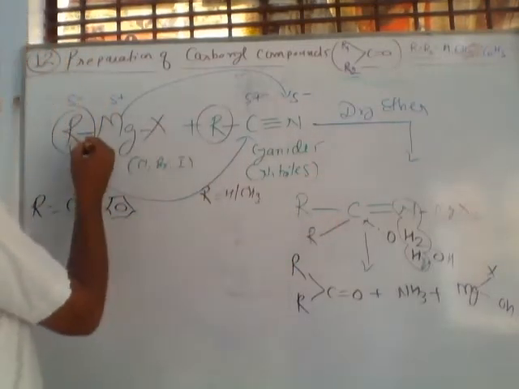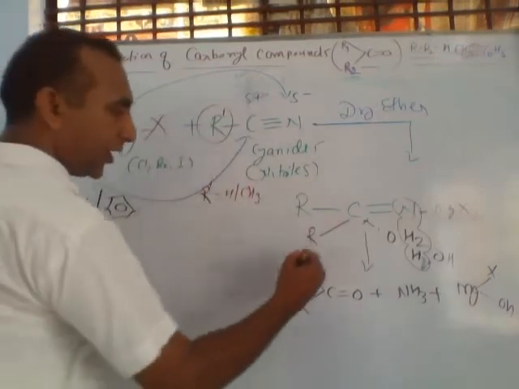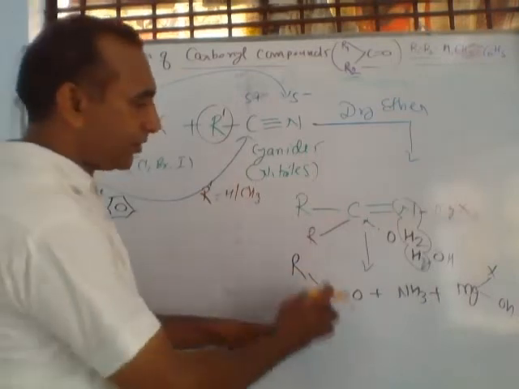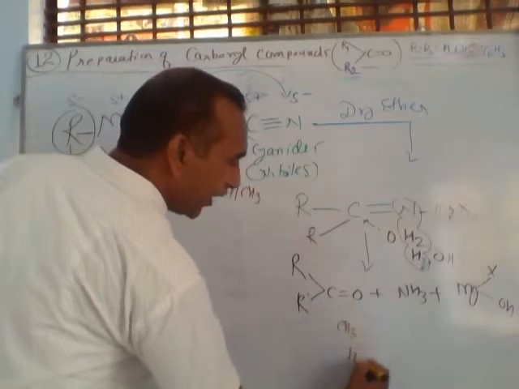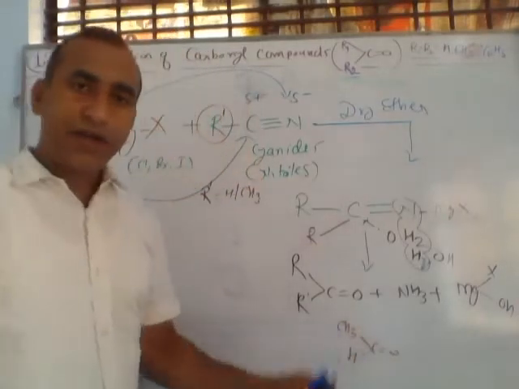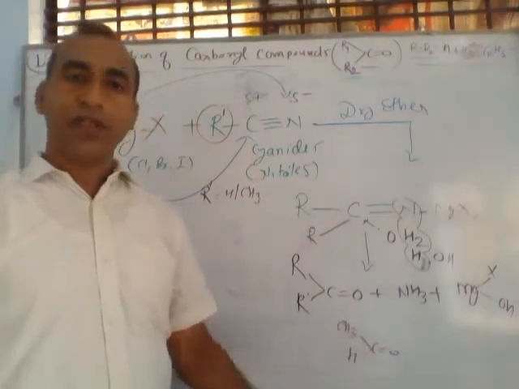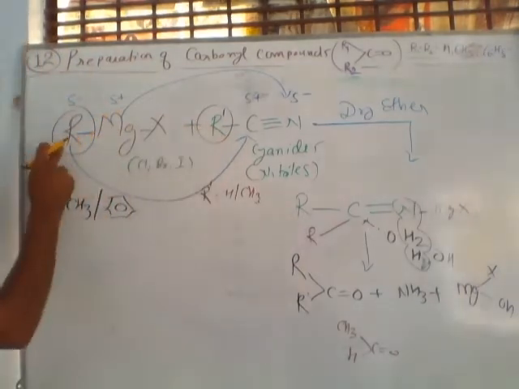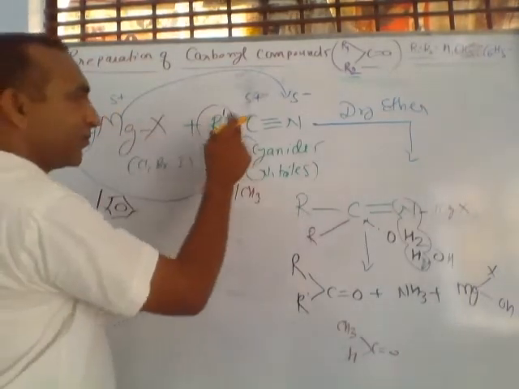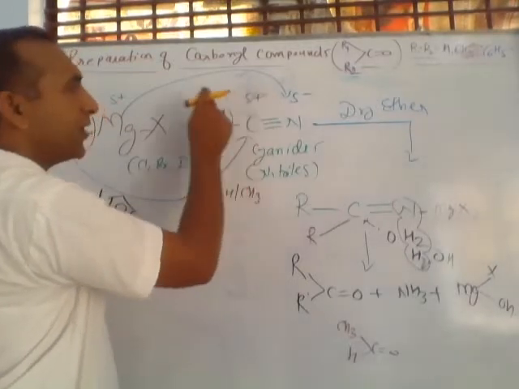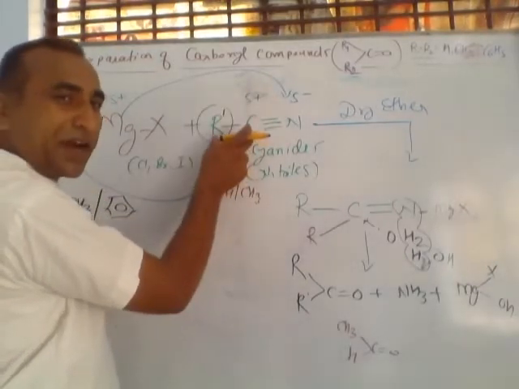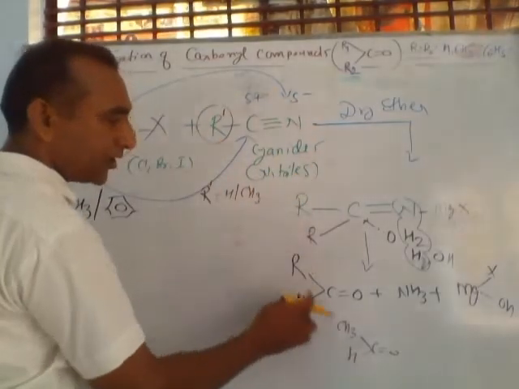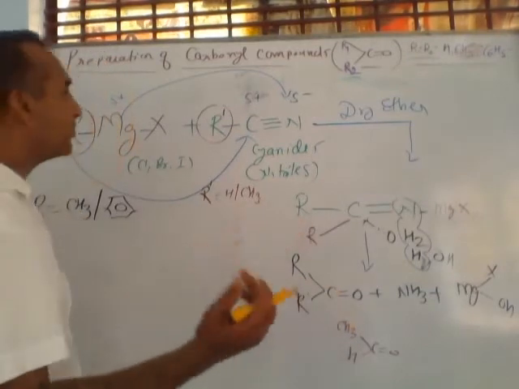Listen here, suppose this is R dash. So here R is what? CH3, but R dash is hydrogen. This will be CH3 H and C double bond O. This is called acetaldehyde, otherwise you can say ethanal. If both are CH3, here CH3, here CH3, this compound is called methyl magnesium halide, and this compound is a two carbon compound, one carbon, second carbon. So this is called ethane nitrile, you could say methyl cyanide. So after the reaction, if both are CH3, this compound is called acetone, propanone.